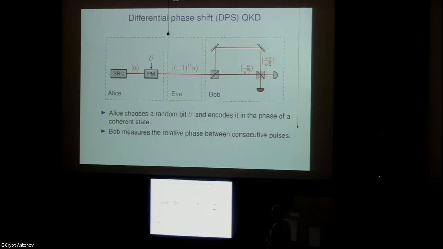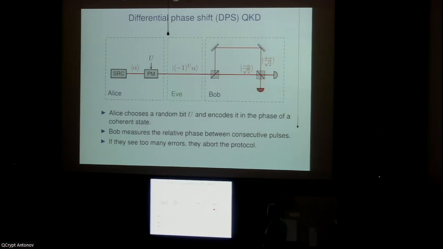So one detector will click and the other one will remain dark. In this way, Bob measures the relative phase between these two signals. And if they had the same phase, so both minus or both plus, then the other detector would have lit up. And then, as in any QKD protocol, if Alice and Bob see too many errors, they conclude that Eve was listening, and so they abort the protocol.